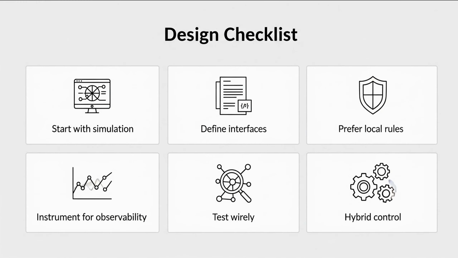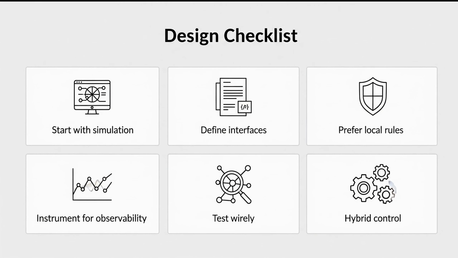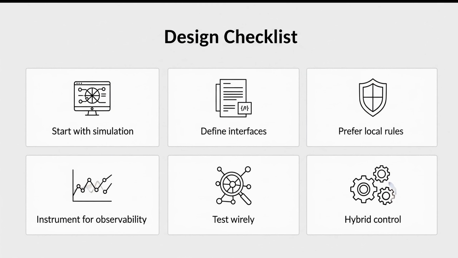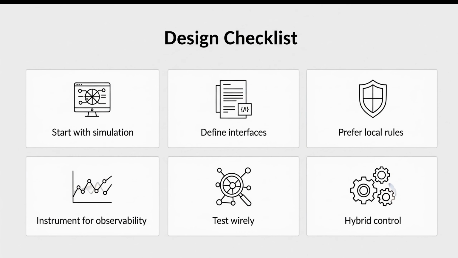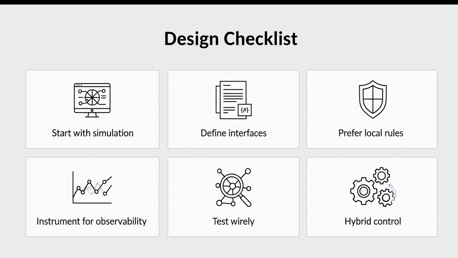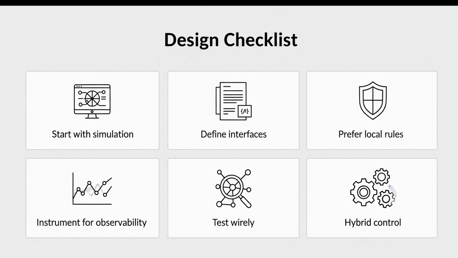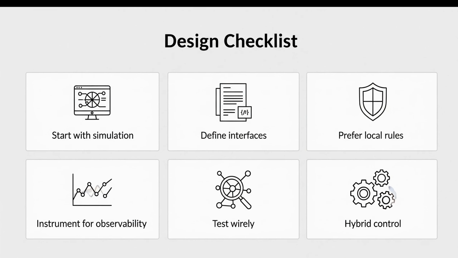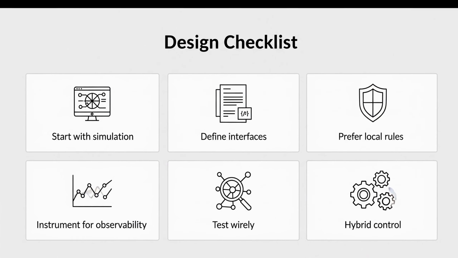Practical design tips. Start with a simulator and simple baselines. Define clear agent interfaces and message schemas. Prefer local rules and graceful degradation. Design incentives carefully to avoid gaming. Instrument everything for observability. Test emergent behavior in many scenarios and use hybrid control, a rule-based safety layer plus learned policies. These steps reduce surprises and produce robust systems.